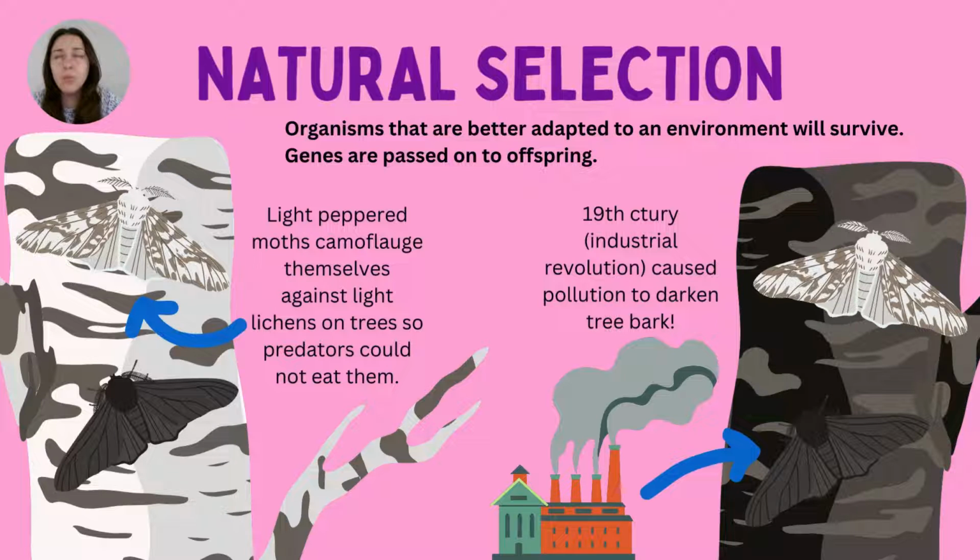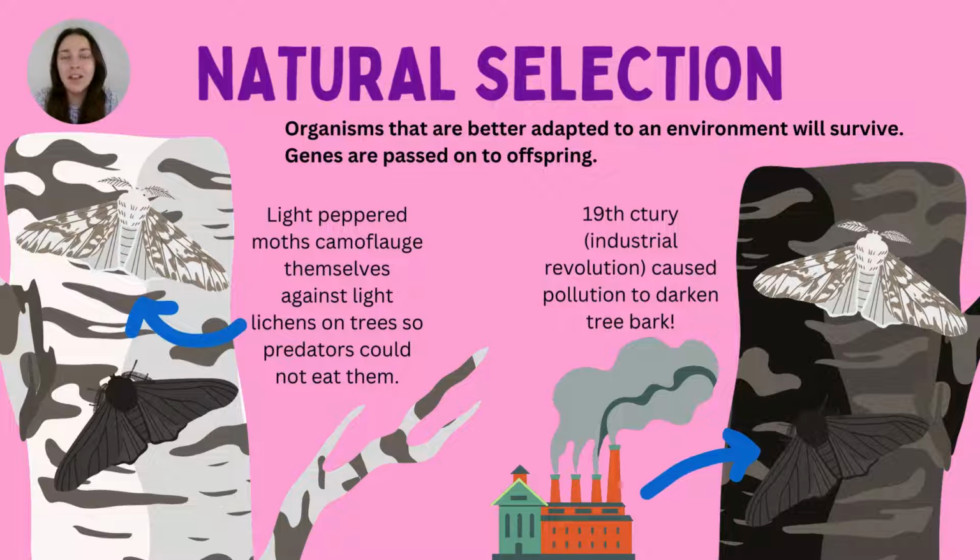Now, there was some debate many, many years ago amongst scientists about how this really happened. So there were scientists like Lamarck who thought that if an organism wanted to change its physical appearance, its phenotype, it literally could just decide and then change it in the moment in its own lifetime. However, this was disputed by other scientists, and then there was a big discovery, or a big theory, if you will, by an individual called Darwin.